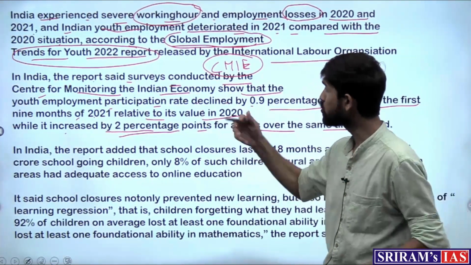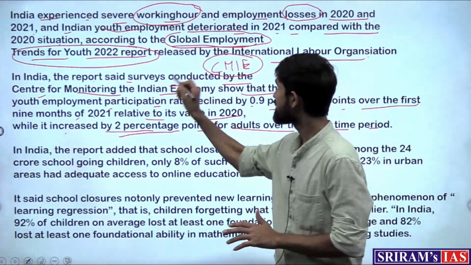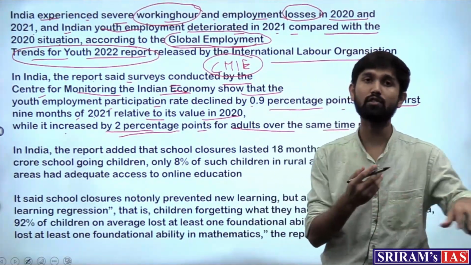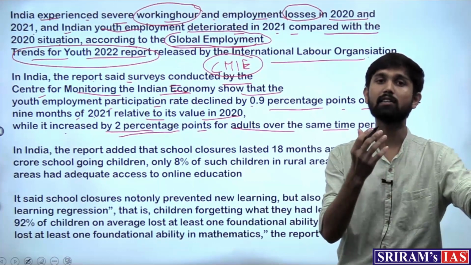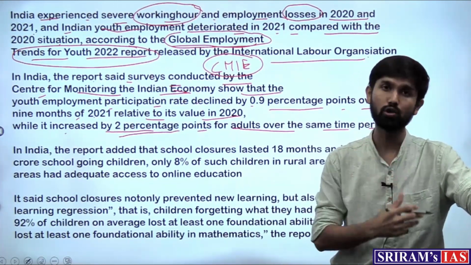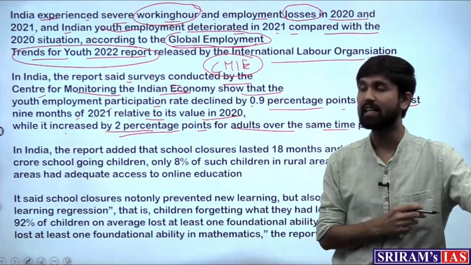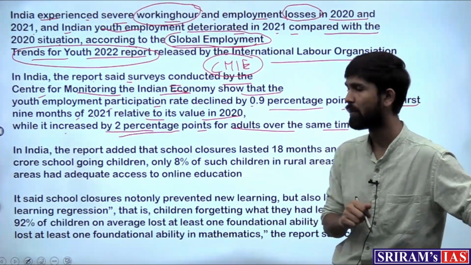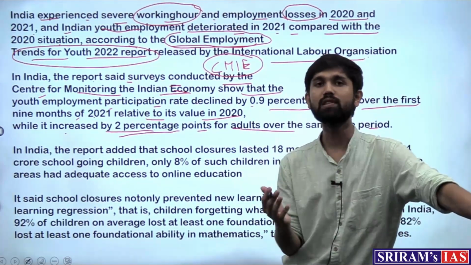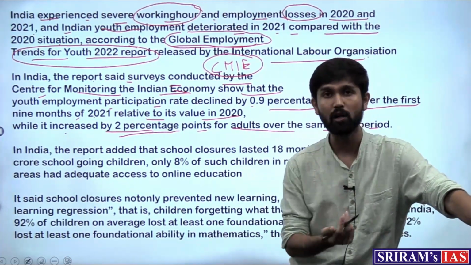So this is what the CMIE data pointed out, which again corroborates the data that the number of jobs which the youth of the country are getting is decreasing. They are facing more unemployment. And why is this happening? Obviously, the pandemic created more inequalities.